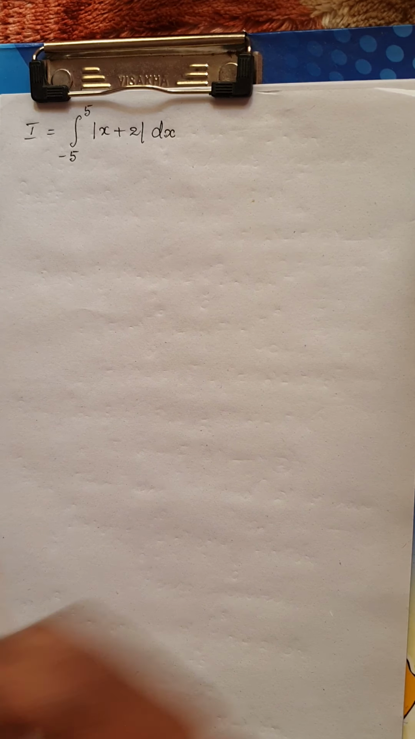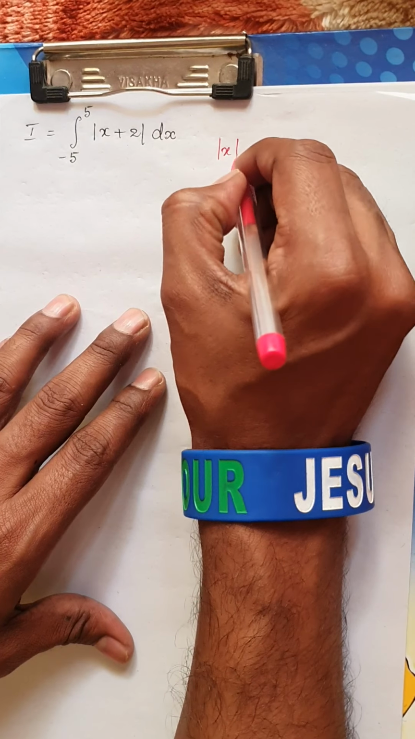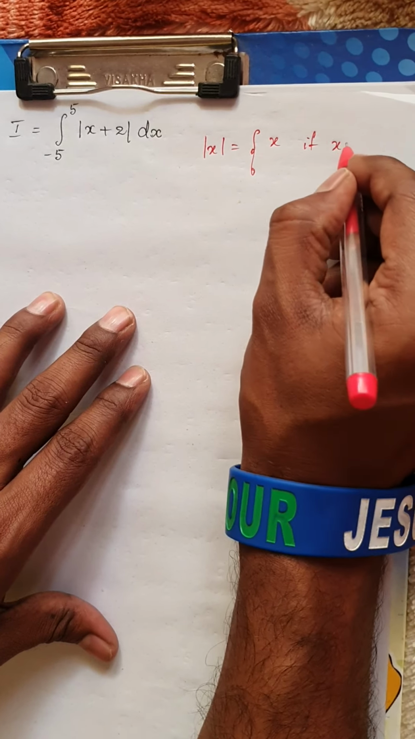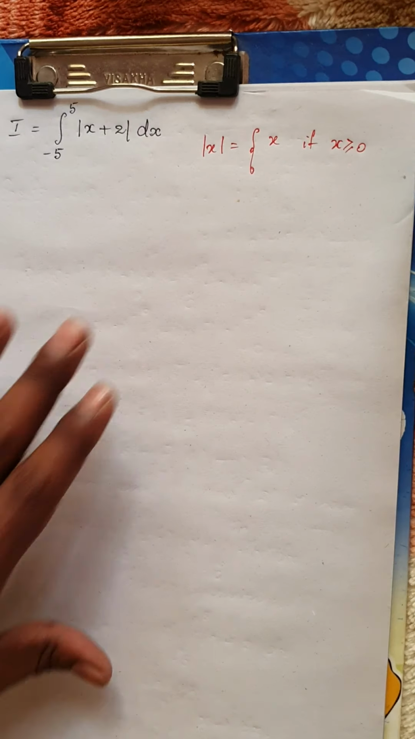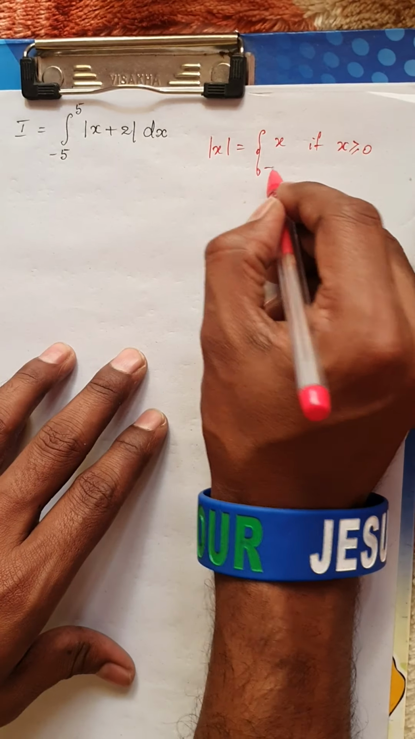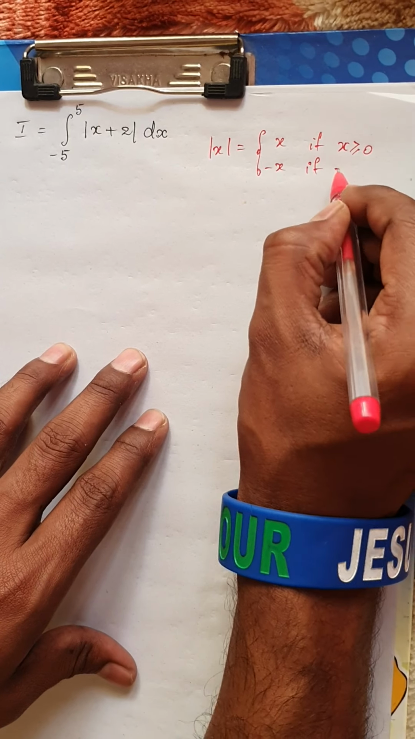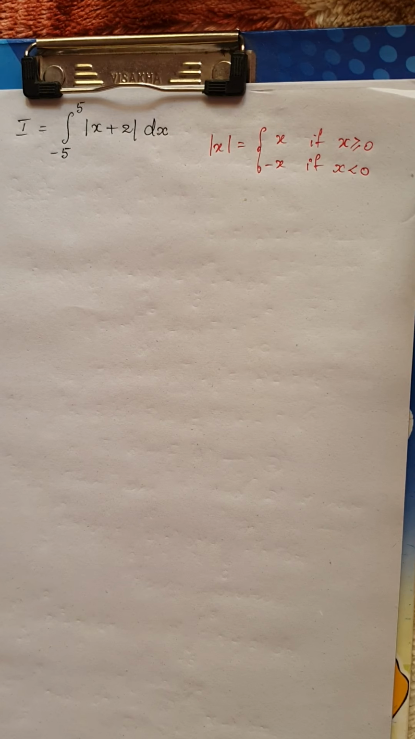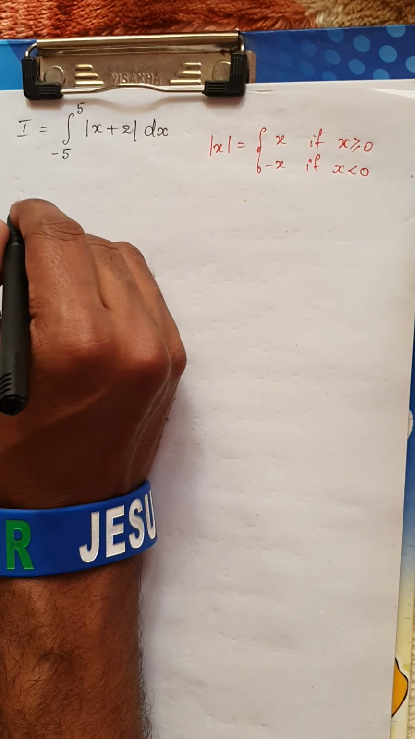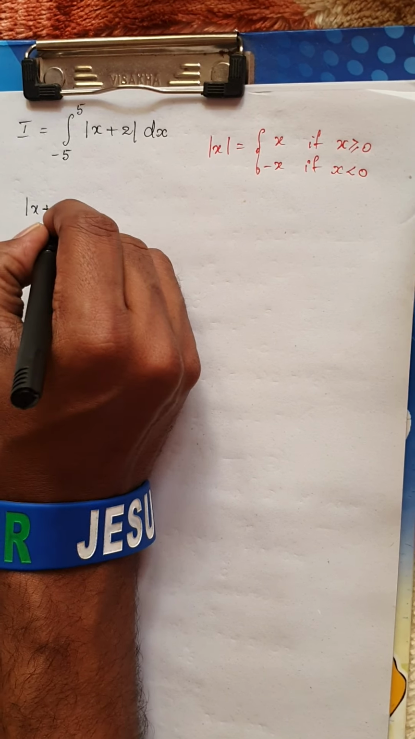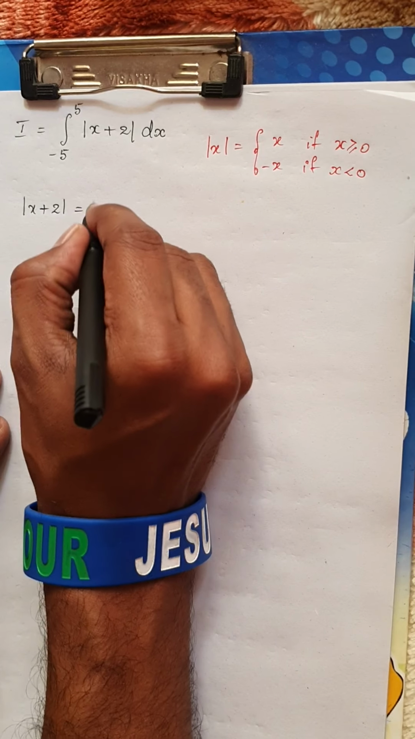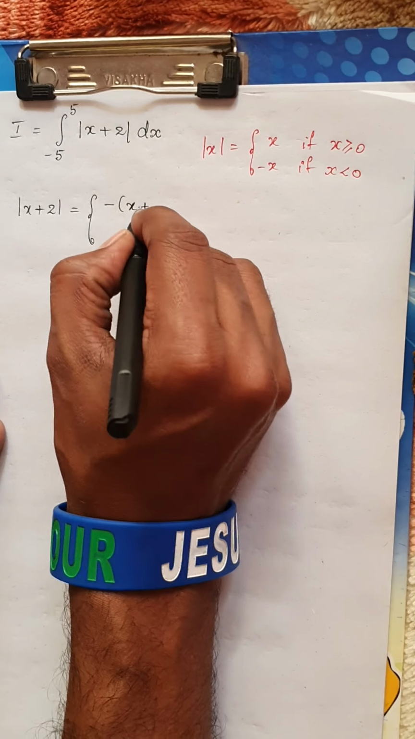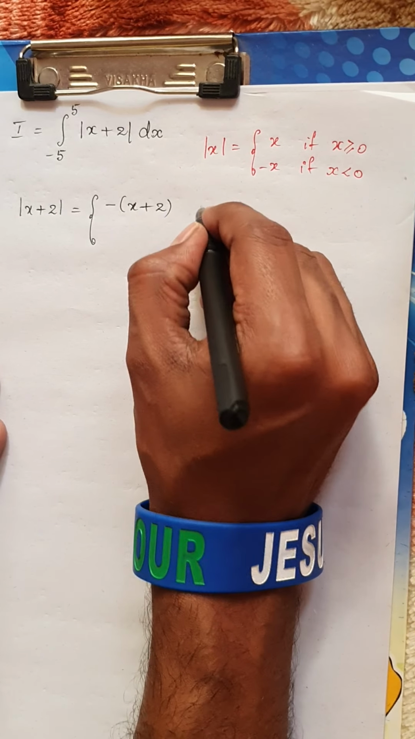I hope you all know that the definition of a modulus function is: modulus of x would be x if x is greater than or equal to 0, and it would be minus of x if x is less than 0, isn't it? So using this property, you can write this modulus of x plus 2. Similarly, modulus of x plus 2 would be minus of x plus 2.